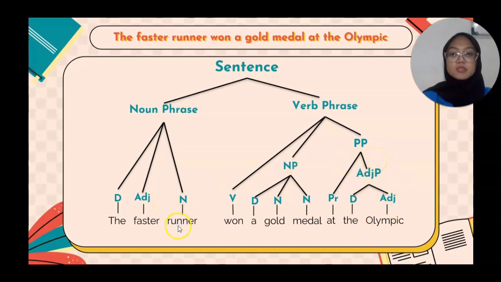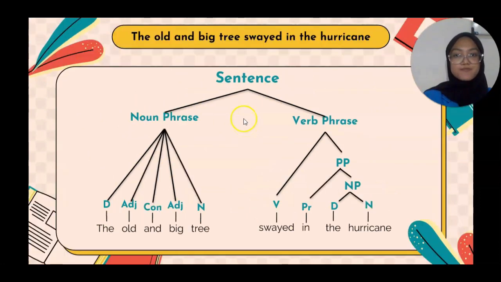So "the fast runner won a gold medal at the Olympics" consists of two elements, verb phrase and noun phrase. Next. The third sentence is "The old big tree swayed in the hurricane." Just like before, the sentence "the old and big tree swayed in the hurricane" also consists of two elements, noun phrase and verb phrase.